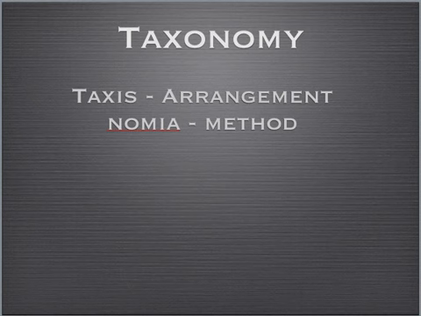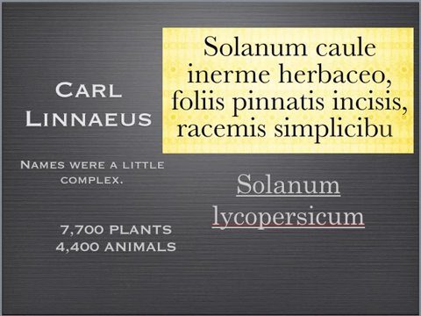And we've talked about taxonomy and arrangement before. We talked about the father of taxonomy at the very beginning of class with Carl Linnaeus, or Carolus Linnaeus. Now, before Linnaeus came around, there was a method, a way of organizing species, but the method was a little complex and names were a little bit long, such as this multi-syllable, multi-worded name used to describe a tomato plant. So Carl Linnaeus came down, simplified a little bit, where this got condensed to this.